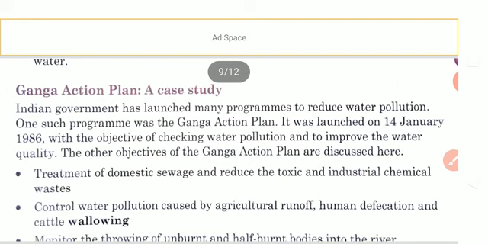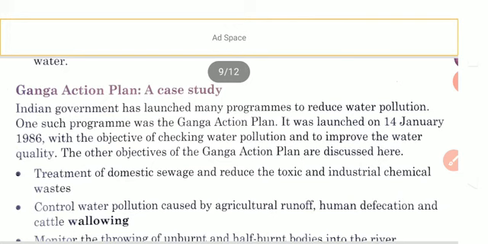Now, Ganga Action Plan. As I already told you, Ganga is the main source of water in North India, and most of the people utilize the Ganga or its tributaries as their source of water.